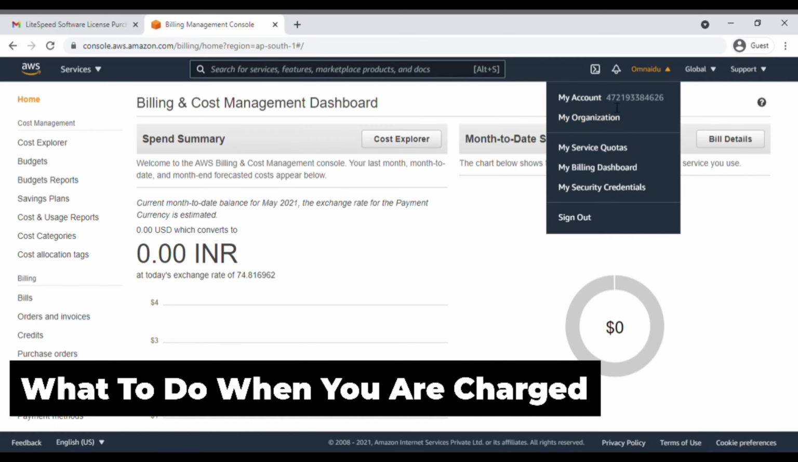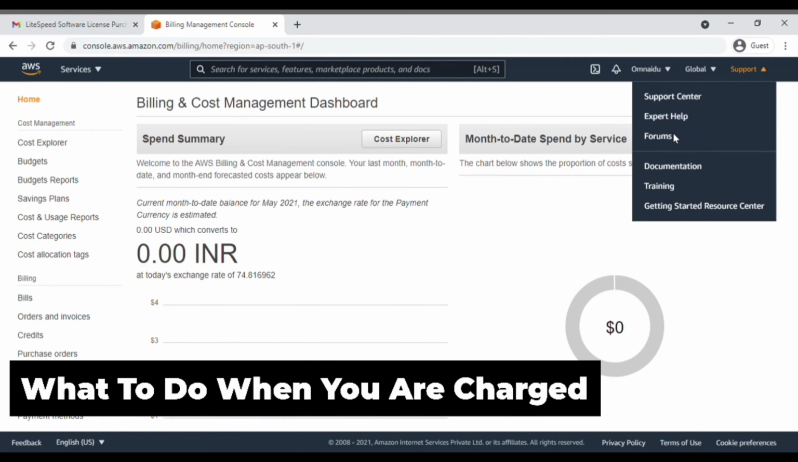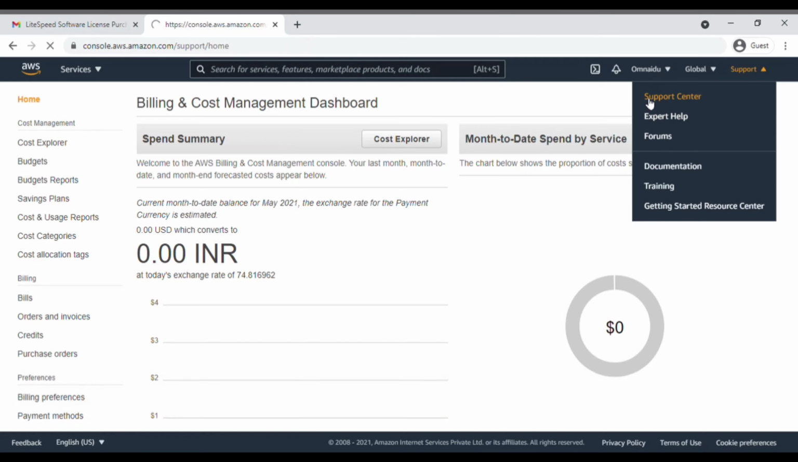But what if you are charged by AWS for your free hosting? If you have followed the previous steps carefully, I guarantee that you will not be charged. But if you are charged, then there is no problem. I have been charged many times.